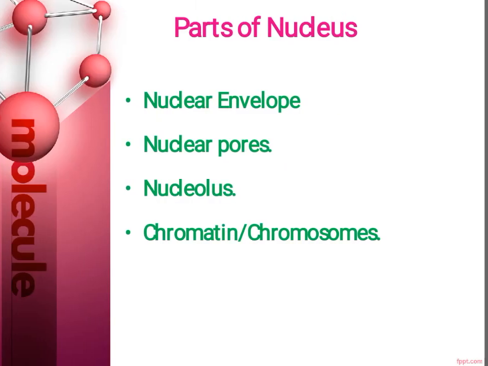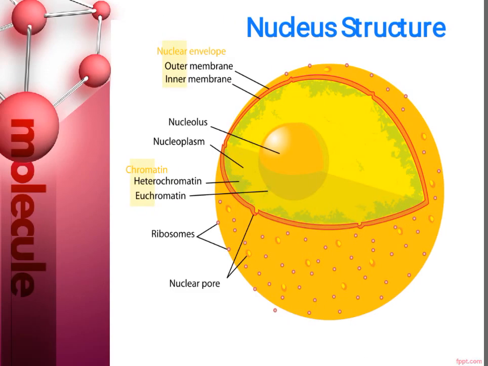So we will proceed further and we will see parts of a nucleus. So nucleus can be divided into these four major parts. First part is nuclear envelope, then nuclear pores, nucleolus and chromatin. Again I will go back and I will show you in the diagram.